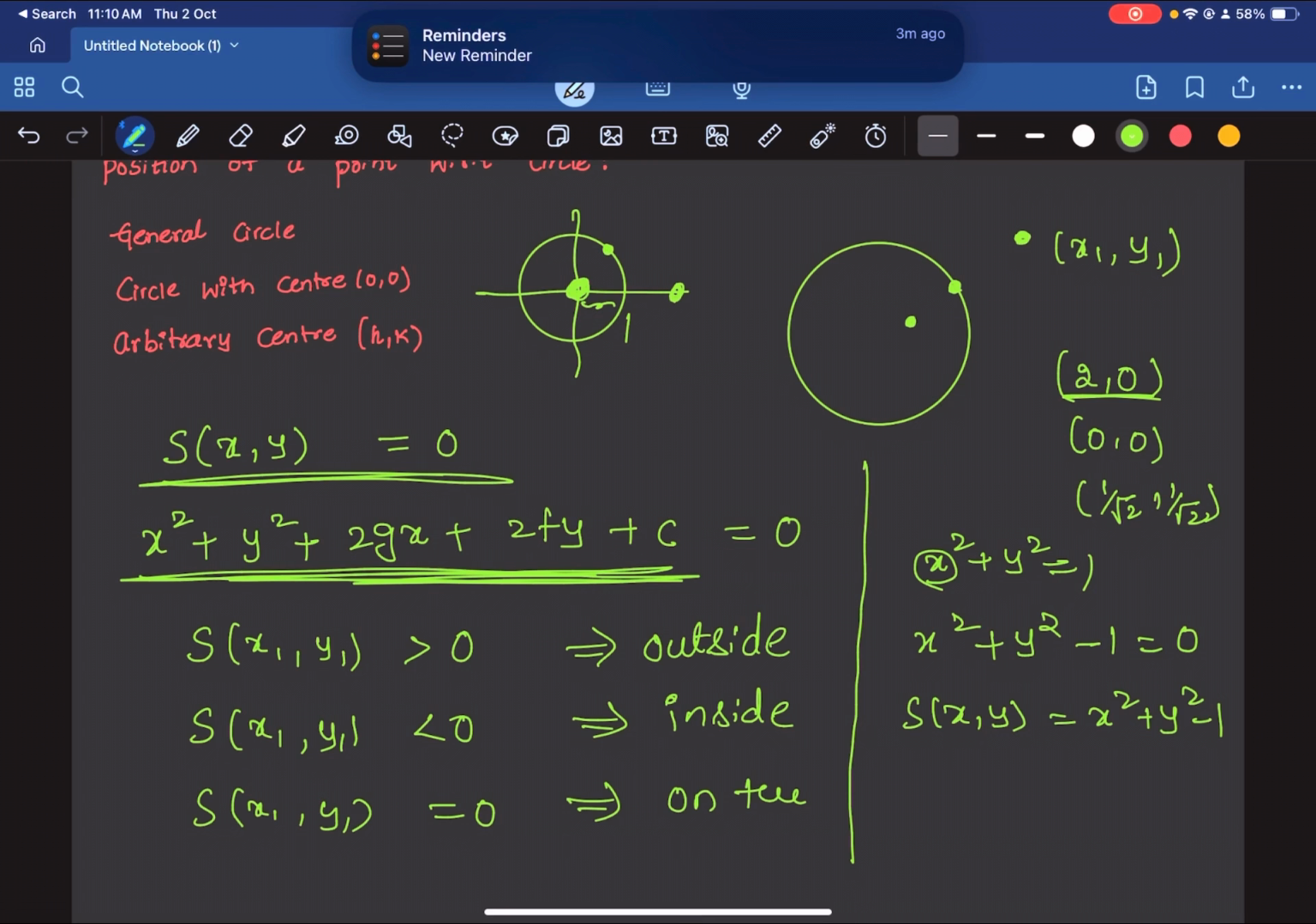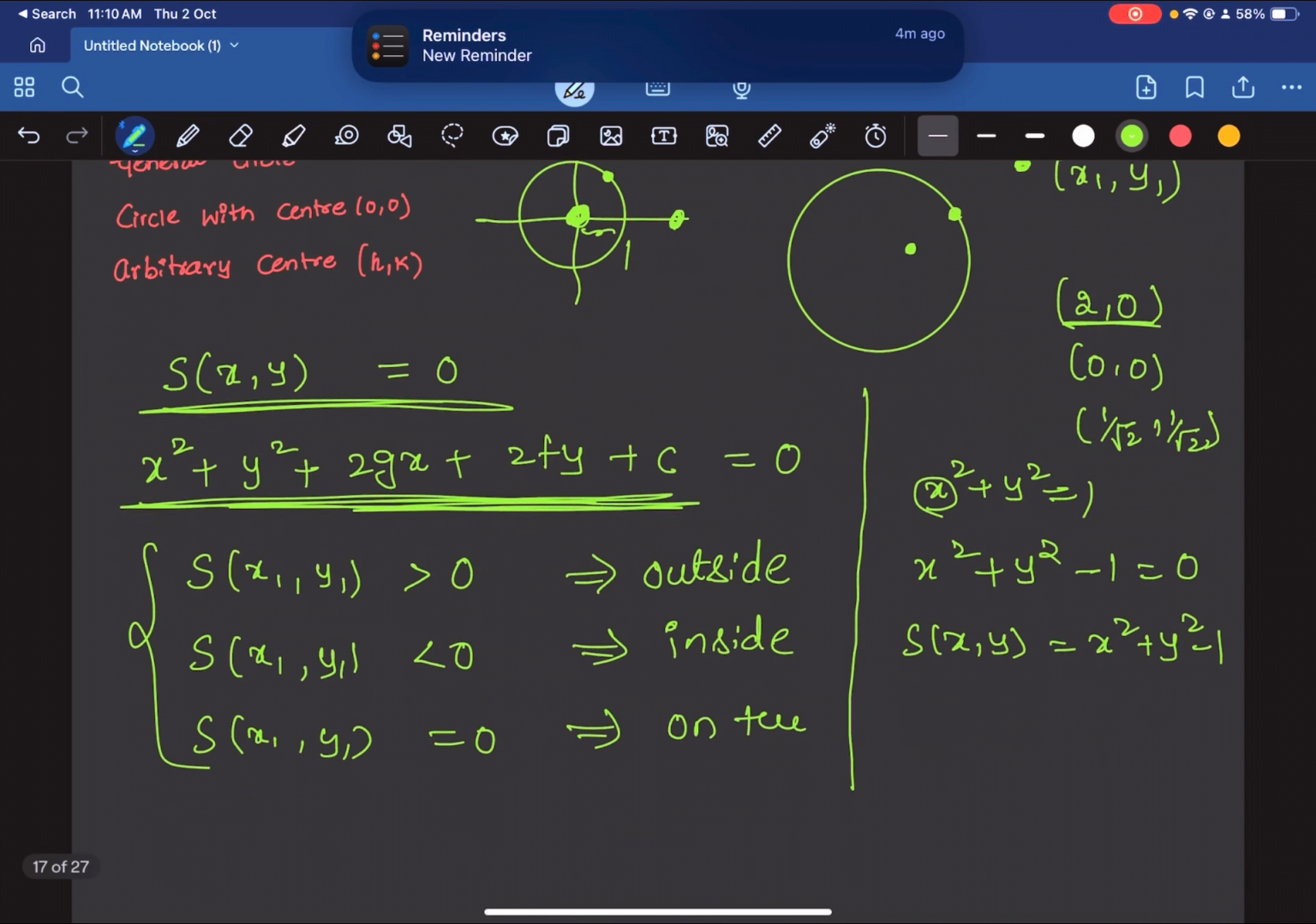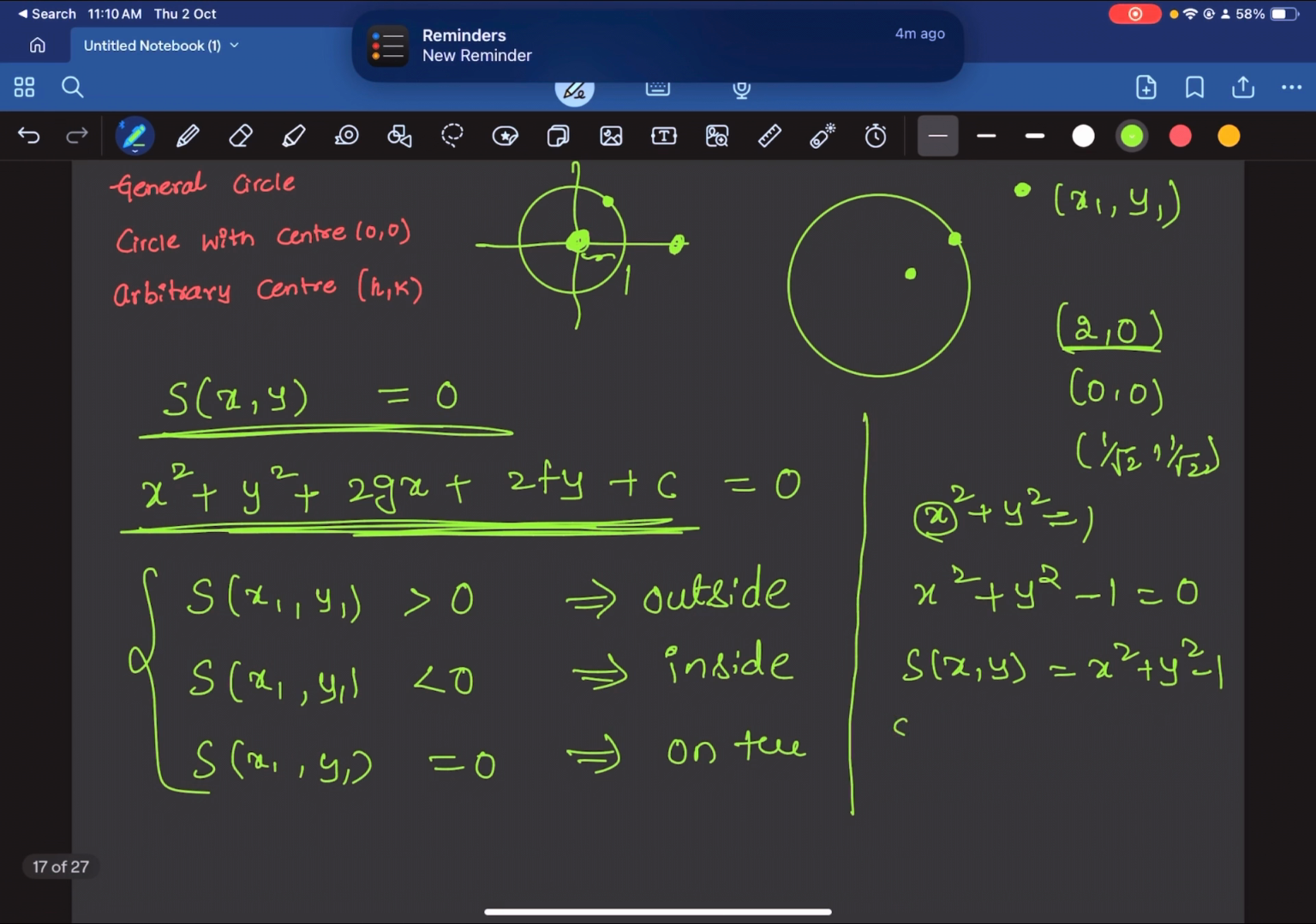Now let us see according to the theory whether that is correct or not. So first let us substitute (2, 0). So this is 4 minus 1, that is equal to 3, which is positive. So this means that it lies outside the circle. If you find out S(0, 0), it is simply minus 1, which is negative. So that means it lies inside the circle.